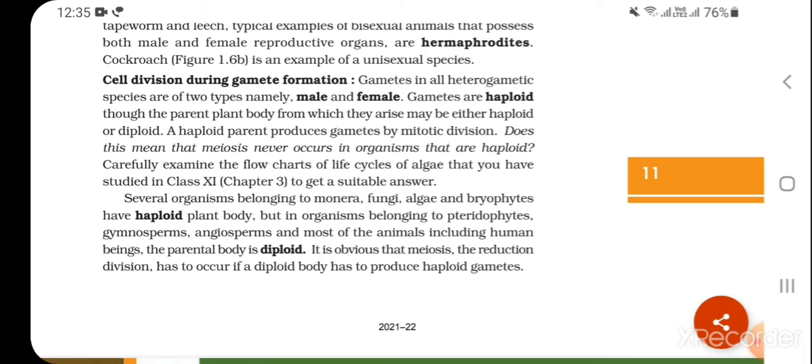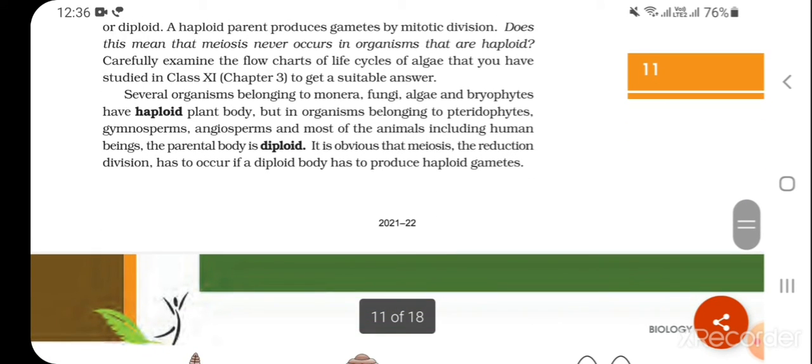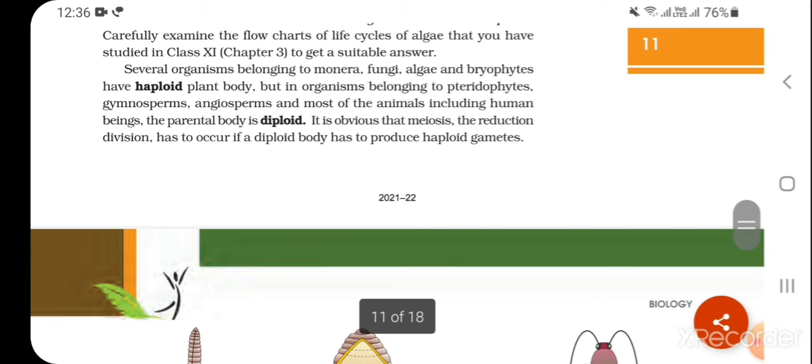Does this mean that meiosis never occurs in organisms that are haploid? No, meiosis occurs in the zygote, and that is called zygotic meiosis. Carefully examine the flow chart of life cycle of algae that you have studied in class 11 to get a suitable answer. Several organisms belonging to Monera, fungi, algae, and bryophytes have a haploid plant body, but in organisms belonging to pteridophytes, gymnosperms, angiosperms, and most of the animals, including human beings, the parental body is diploid.